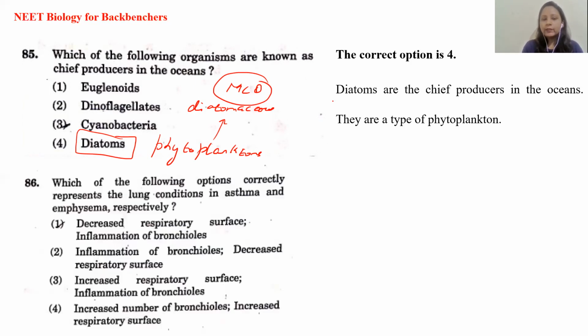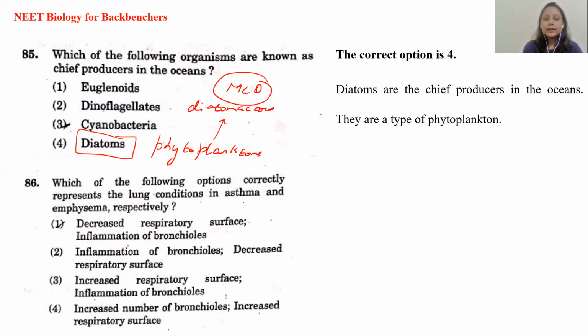Now, let's go ahead for the next question. Which of the following options correctly represents a lung condition in asthma and emphysema respectively? So we have to tell what is happening in asthma and what is happening in emphysema. Guys, this is a direct question coming from the NCERT. In the chapter on breathing and exchange of gases, in the last portion of the chapter, different disorders of respiration are given. It is a direct question coming from there.